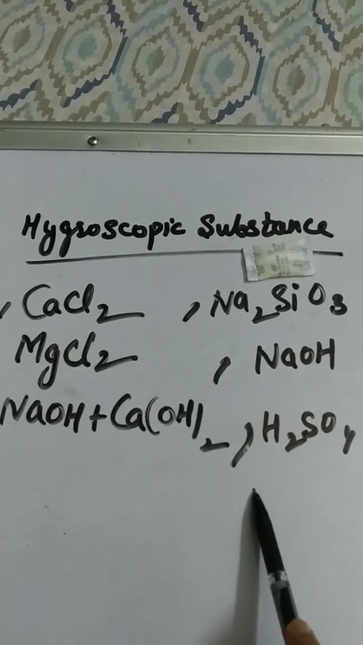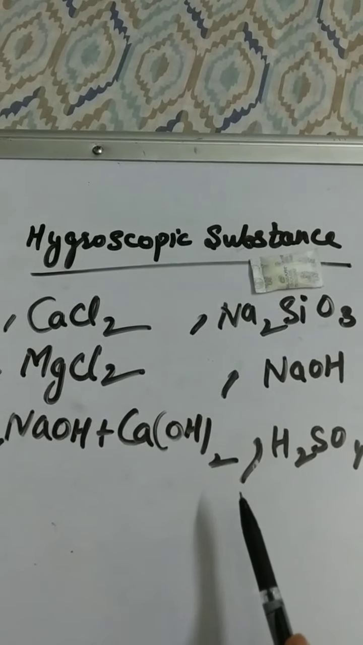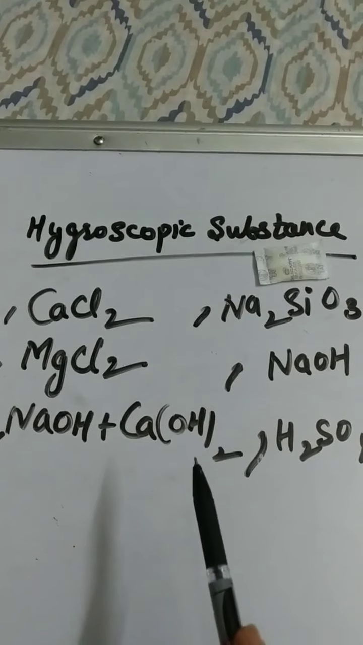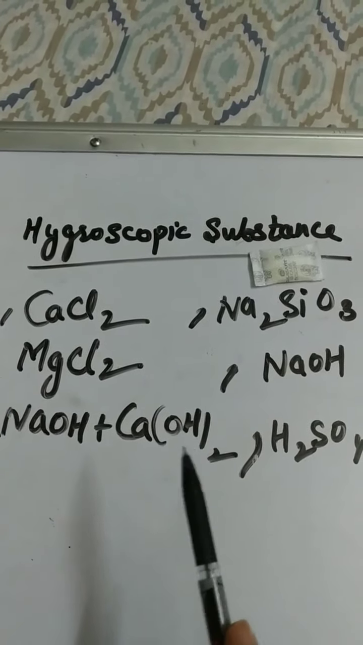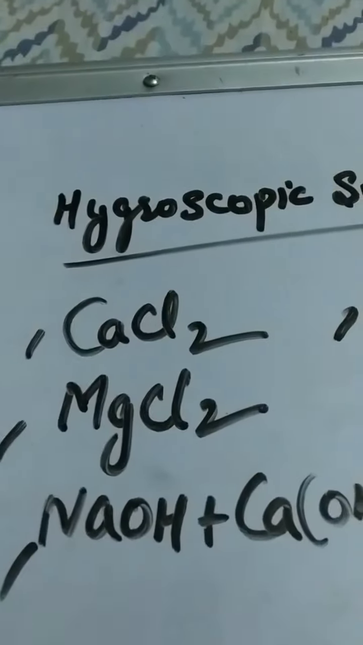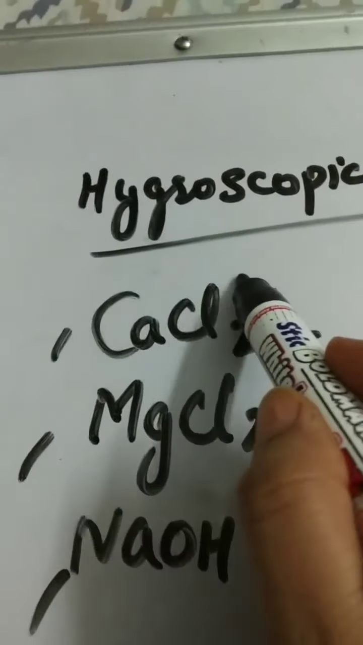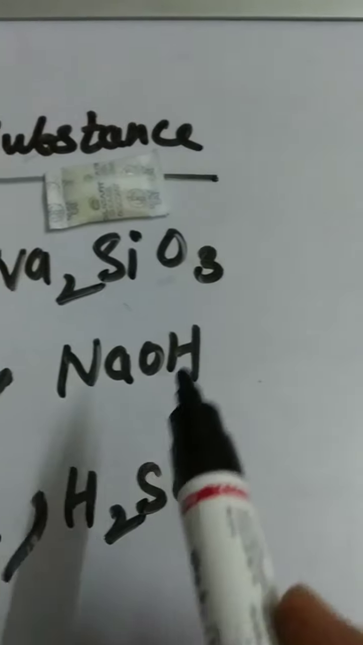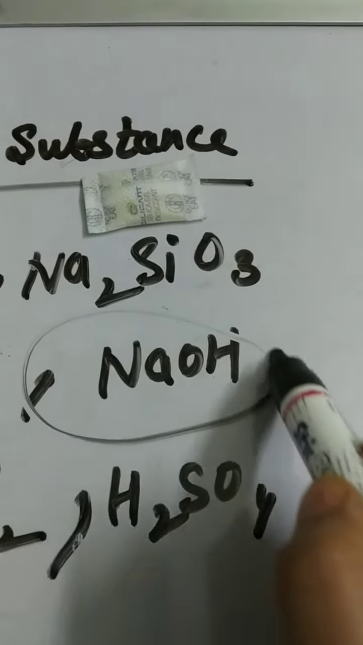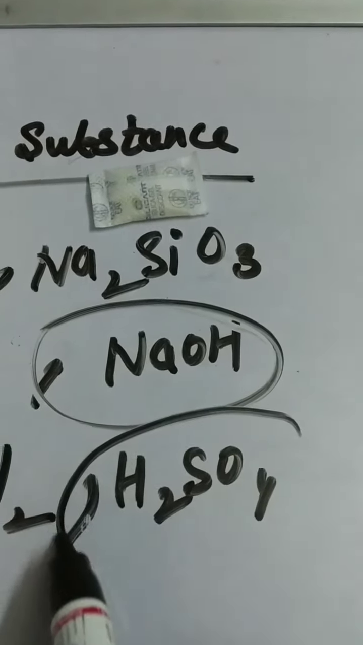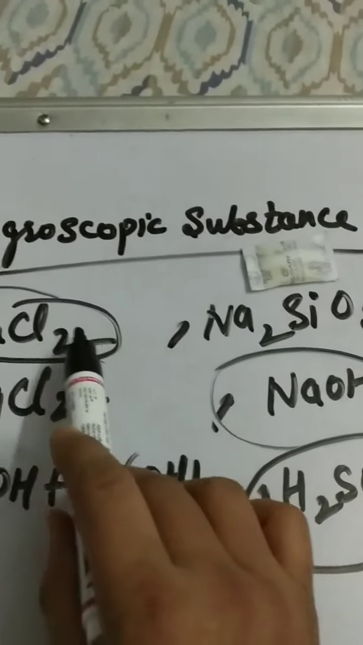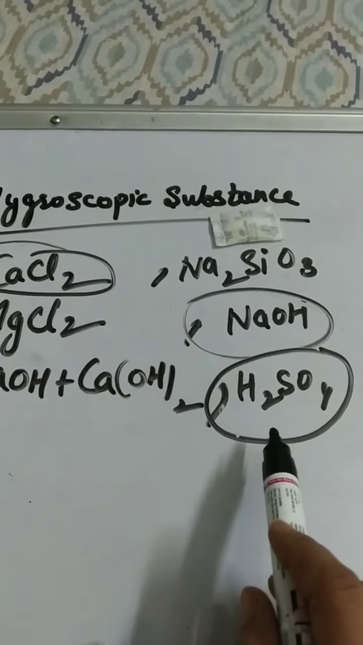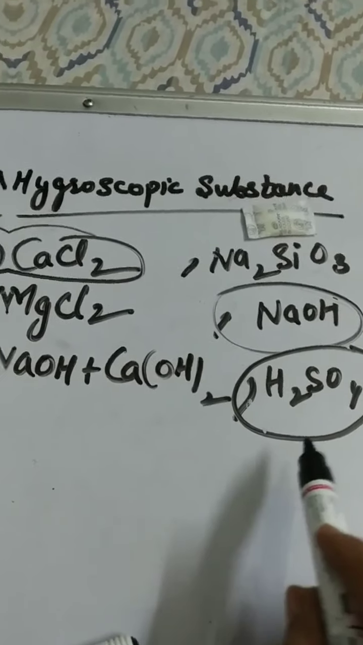These are all examples of hygroscopic substances. What is another name for these substances? Drying agent. Drying agents like calcium chloride, sodium hydroxide and sulfuric acid. These three are used for scientific work.